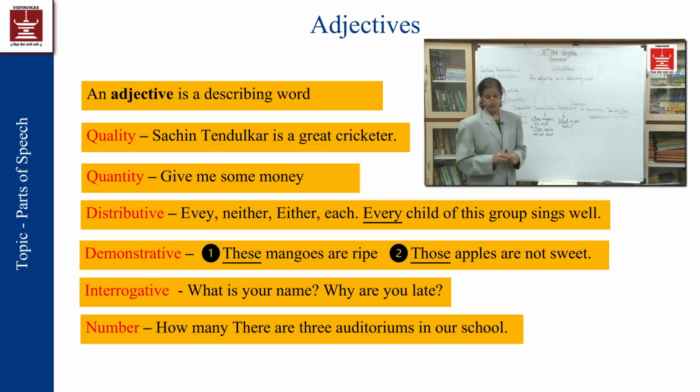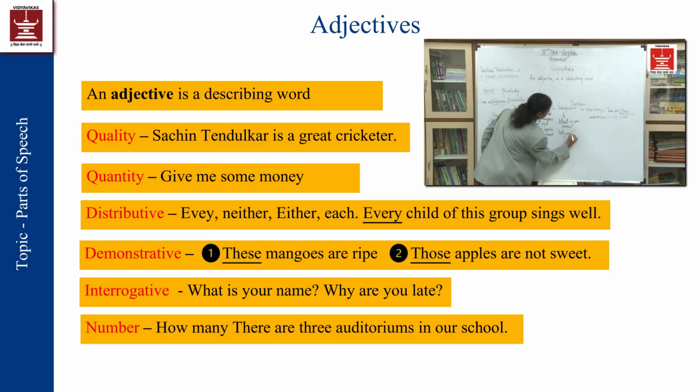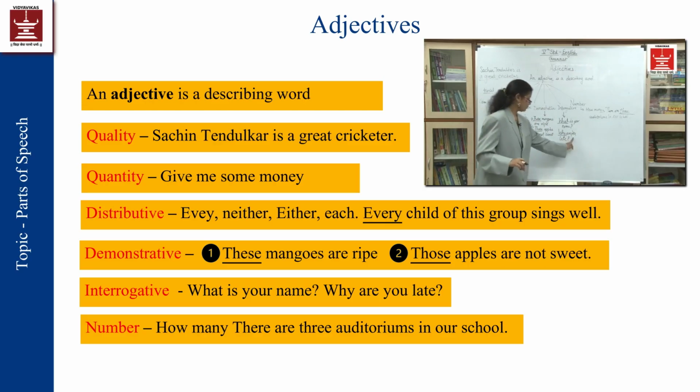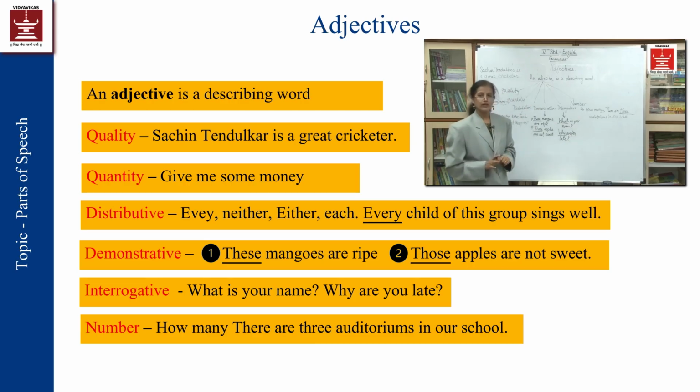Or suppose, why are you late? So the word "why" is also an interrogative adjective of "you". You is the pronoun over here. So in this way it will be the interrogative adjective.